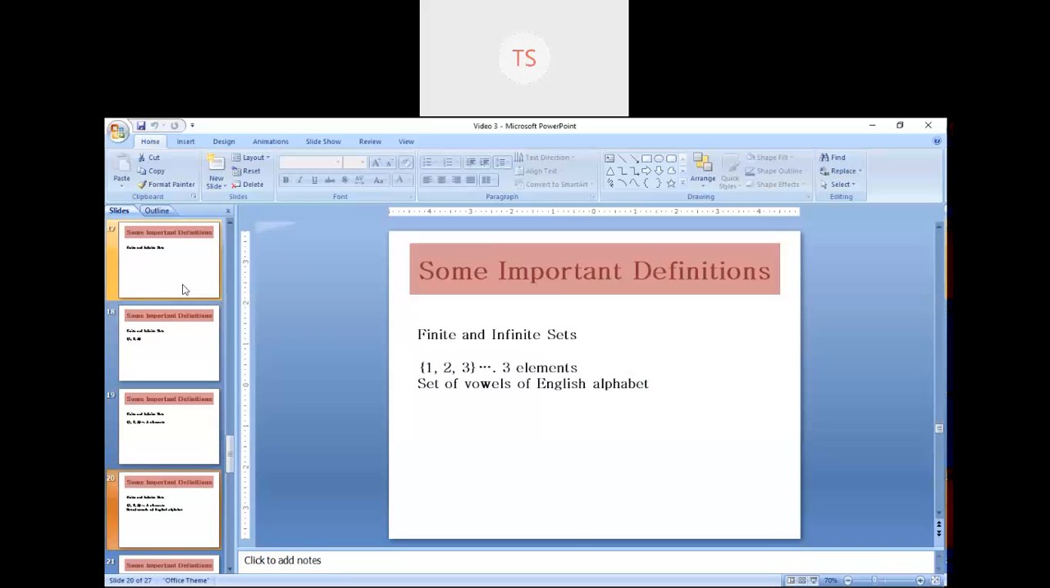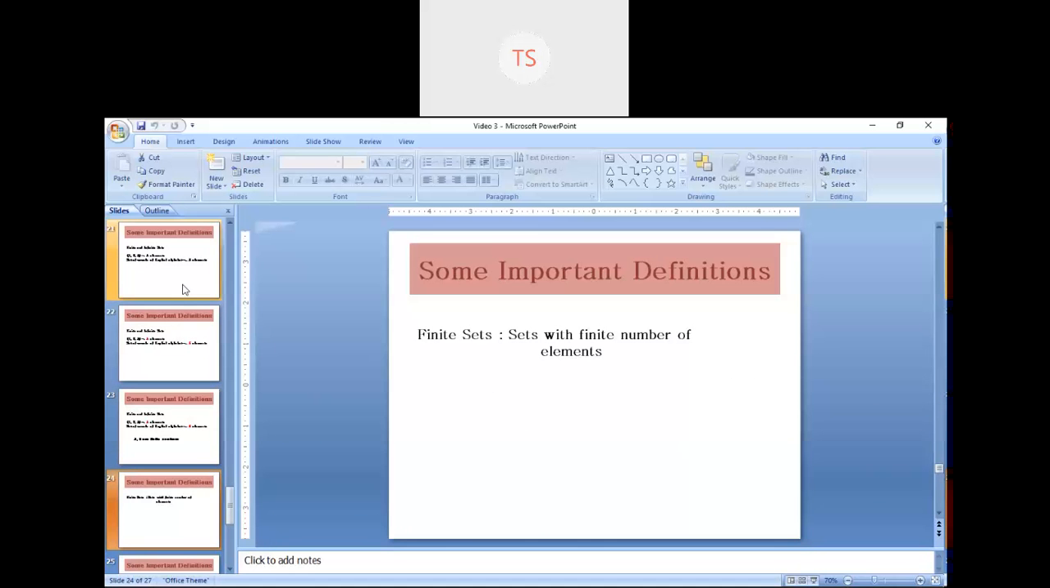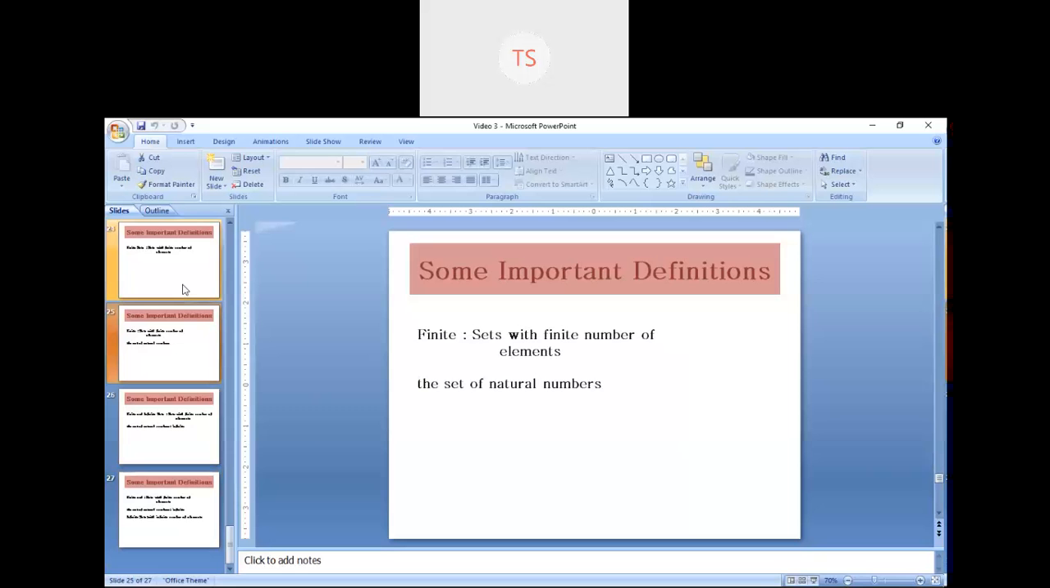Now, the next example is the set of vowels of the English alphabet. How many members are there in that particular set? How many vowels are there? 5. That means you can count the members. So the number of elements is 3 and 5. 3 and 5 are finite numbers. That's why the sets with a finite number of elements are known as finite sets.